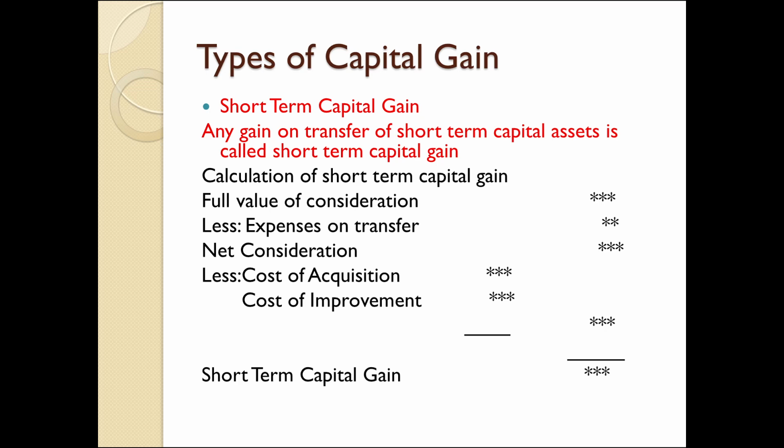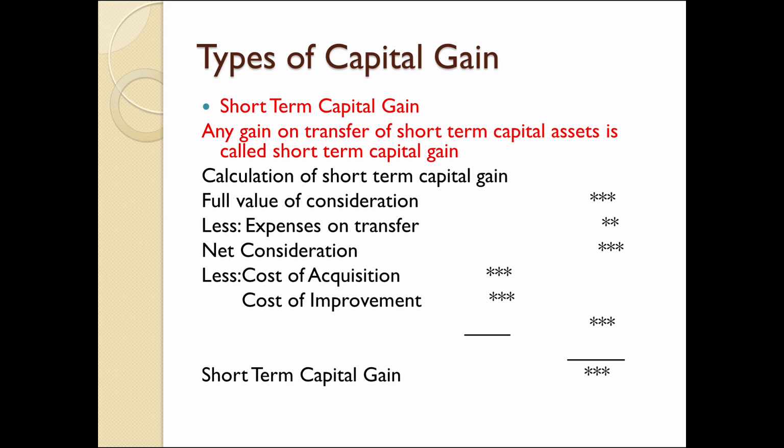From the net consideration, we have to reduce the cost of acquisition. It means the cost of purchase of an asset. Then cost of improvement. Here, we have to know what is the meaning of improvement. Improvement means any additions made by the assessee.